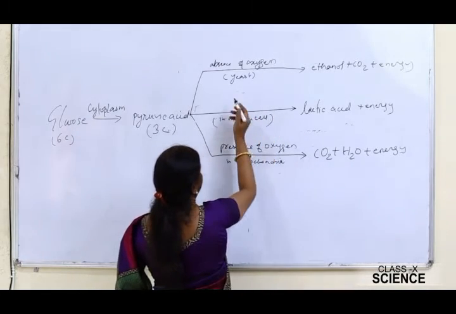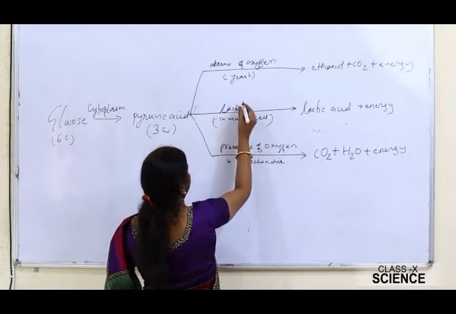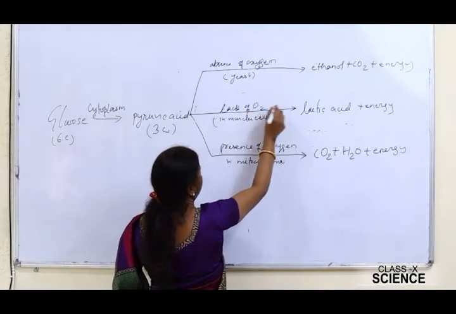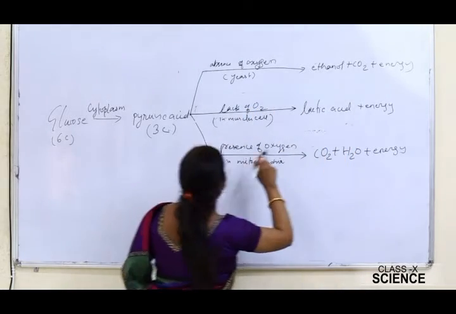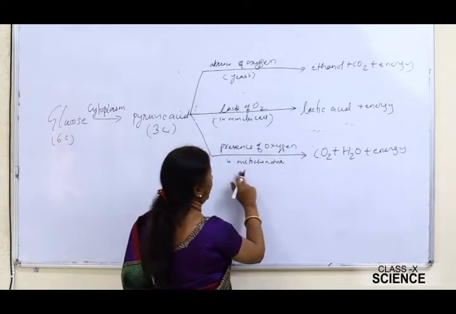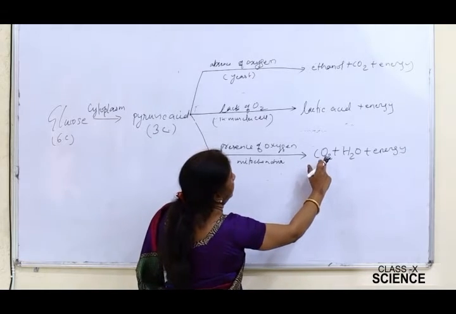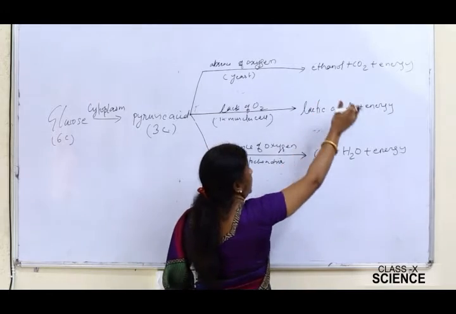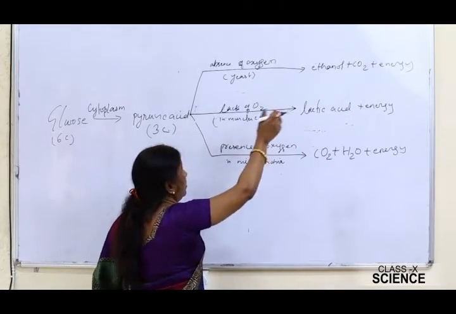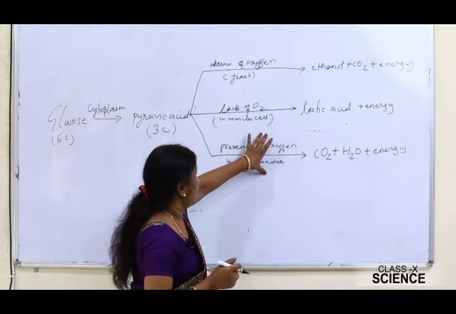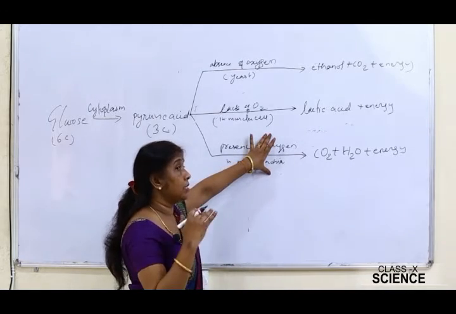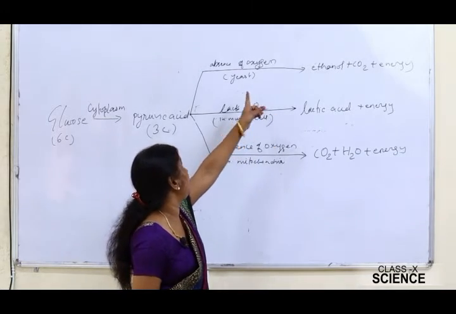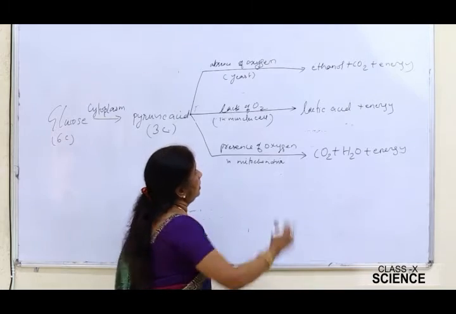In the lack of oxygen, it is lactic acid and energy. In the presence of oxygen, aerobic respiration takes place inside the mitochondria, and the products are carbon dioxide, water and energy. In all the cases, energy is liberated. Now you see here, the energy produced in aerobic respiration is much higher as compared to anaerobic respiration.